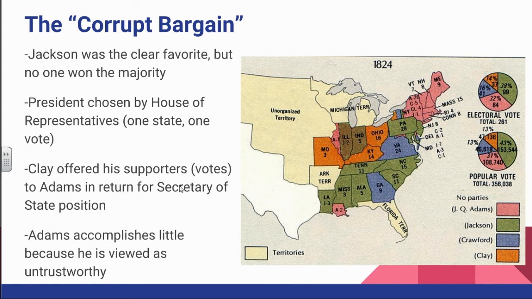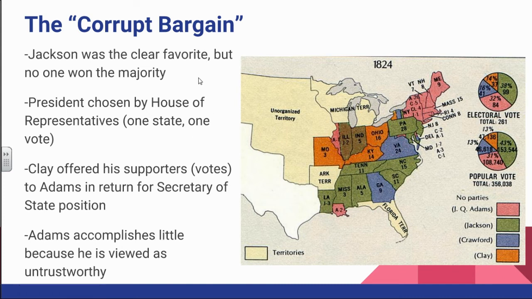So you can take a look at the electoral map here, and if you look at the popular vote or the electoral vote, you'll see that either way, it was Jackson who won. Jackson won 38% of the electoral vote and 43% of the popular vote to the next highest place, who was John Quincy Adams.